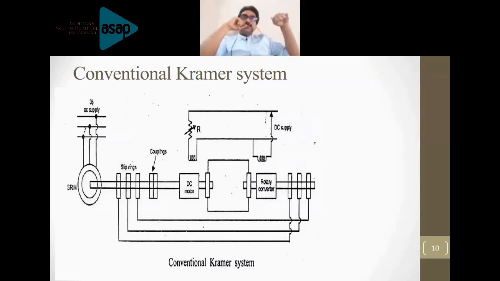The description is given in the next slide, so I am not going to read it. I will just explain with the help of this diagram. Then we will pause on the next slide for a few seconds for you to read. Now the slip power is recovered or extracted with the help of the rotary converter. The rotary converter converts the power.